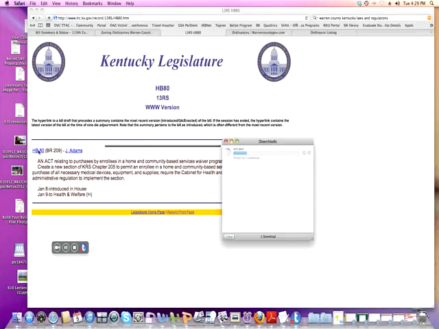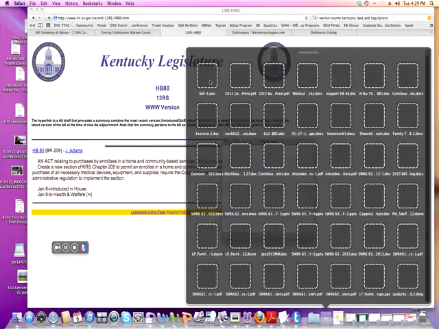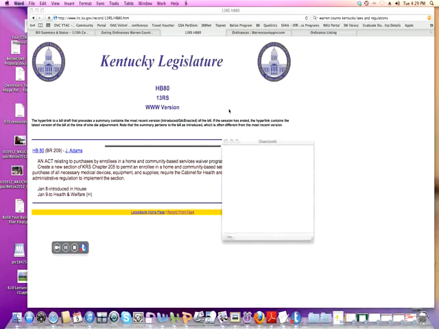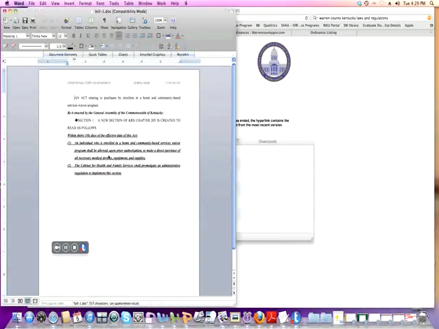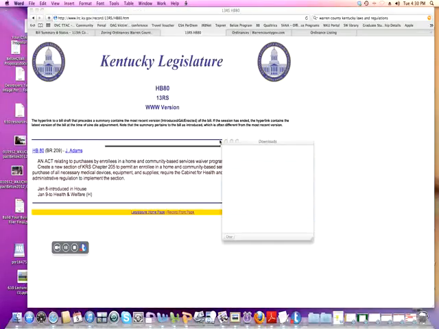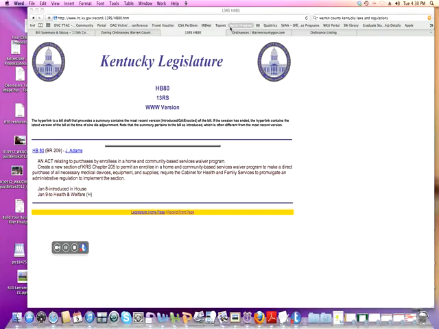And if you click here, there's going to be a hyperlink to a bill summary. But of course, it's right here too, so you don't really need to do that. But here's what it actually will look like. Okay, so that's the state level. So if you were going to look up legislation that way, you could see what's going on.